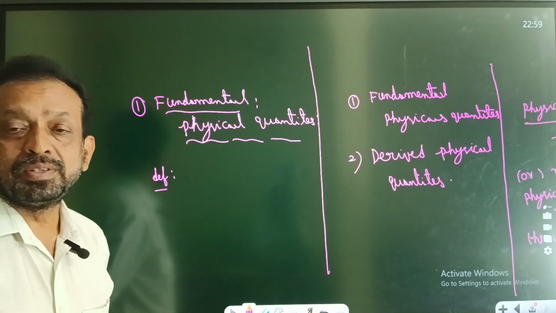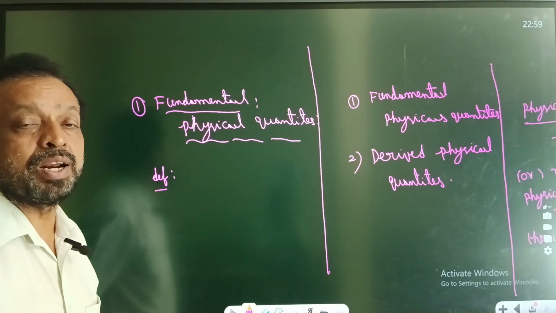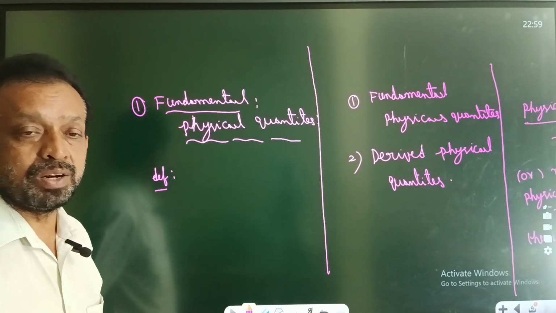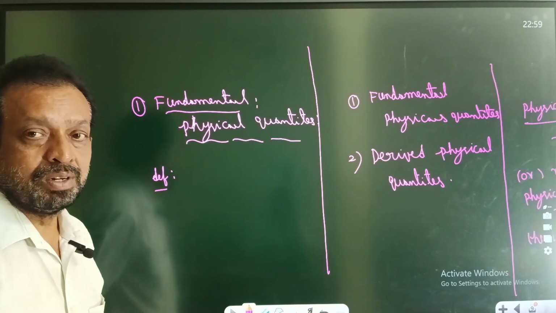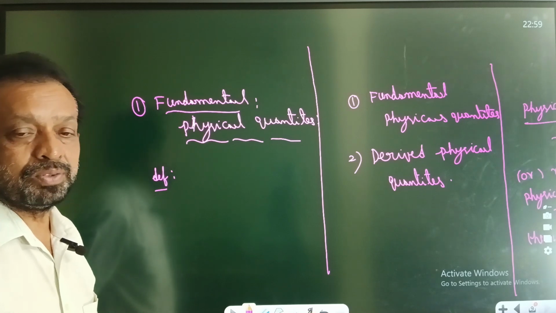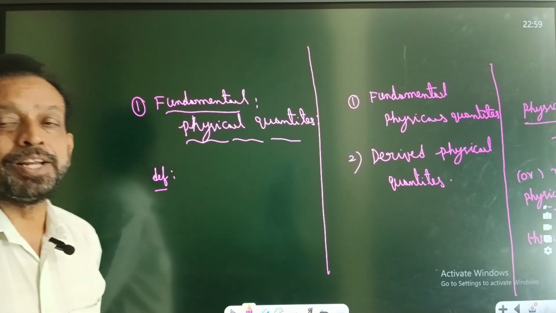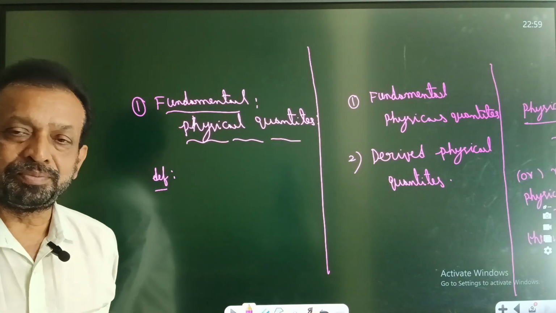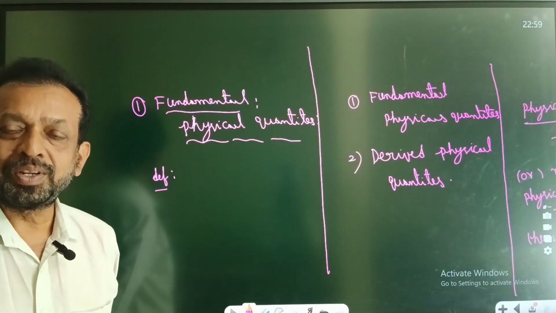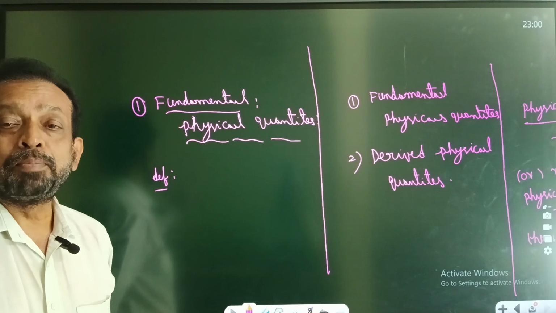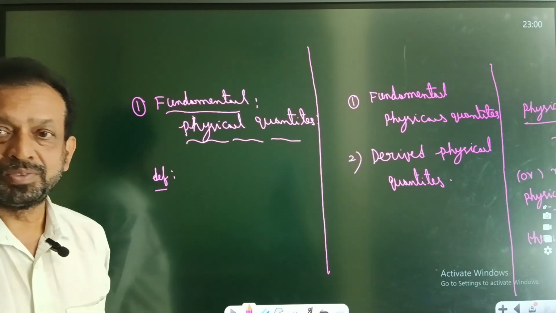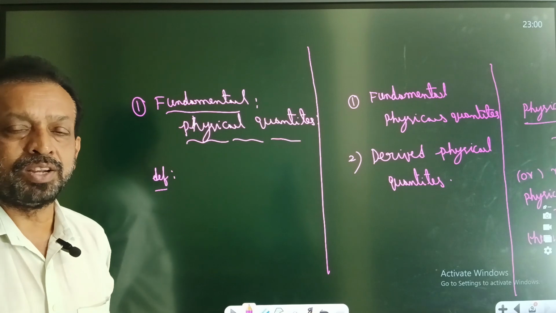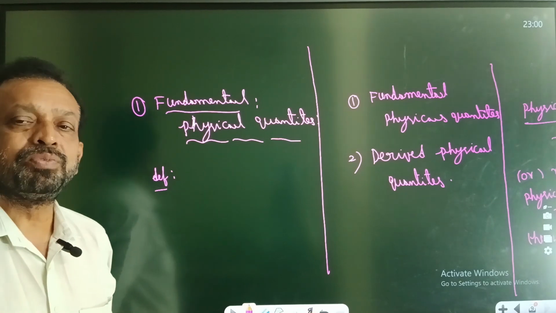All of you write: the physical quantities which are independent are called fundamental physical quantities. Now my question is, are you independent or dependent? You are dependent on your parents, your friends, your surrounding people.